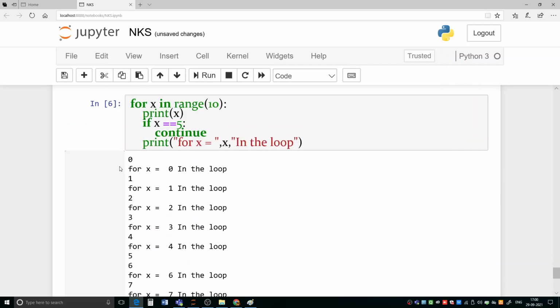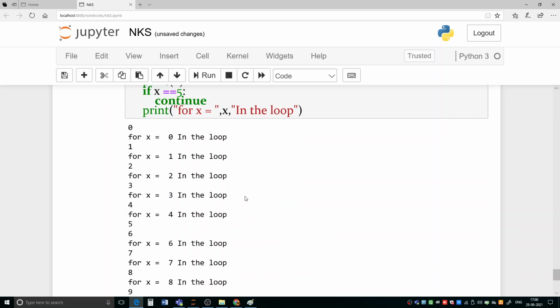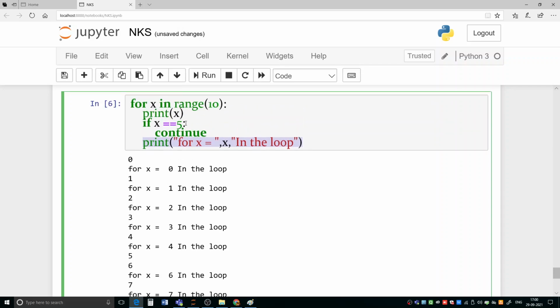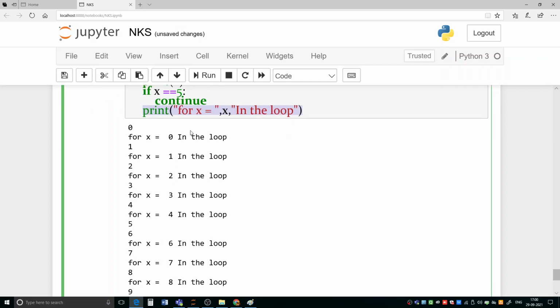You see, x is 0 for x equal to 0 in the loop, 1 for x equal to 1, x is 2 for x equal to 2, x is 3, and x equal to 4 in the loop. For 5 we are not getting that. When x is equal to 5, we are not getting this. Why? Because when x is equal to 5, continue has executed, and due to its execution this statement has not been executed. That's why we are not getting x equal to 5 in the loop.